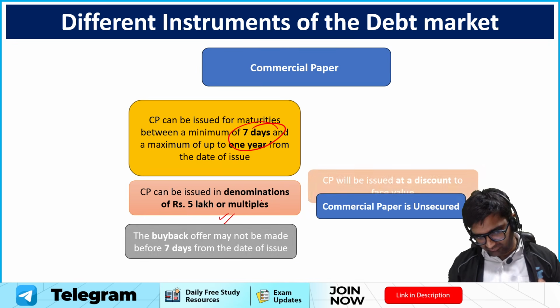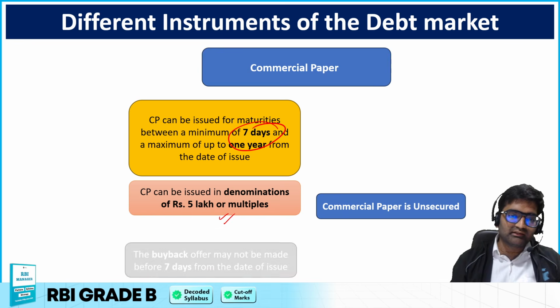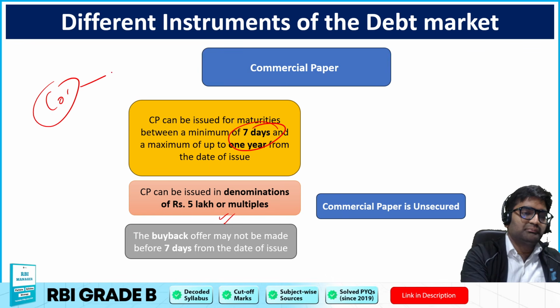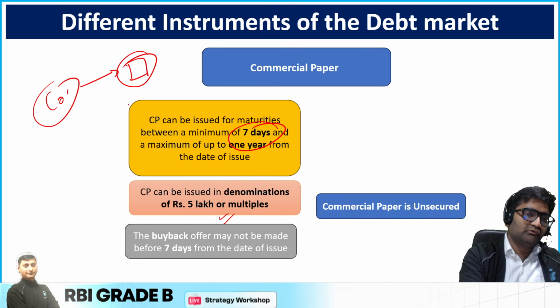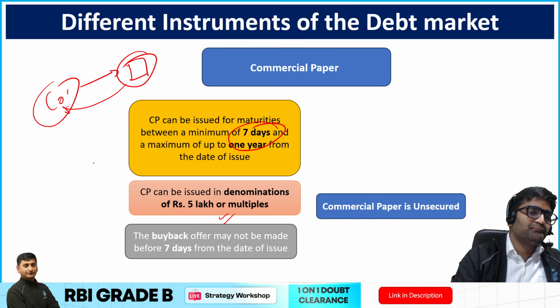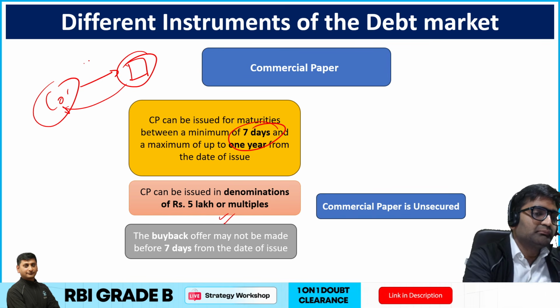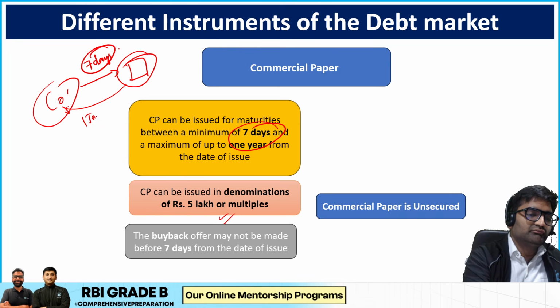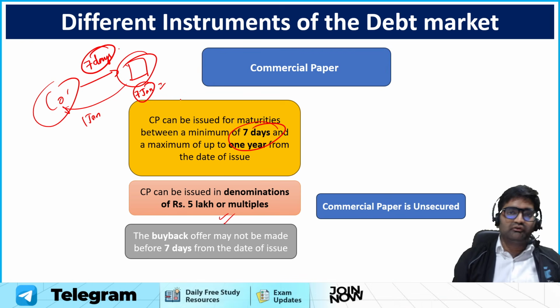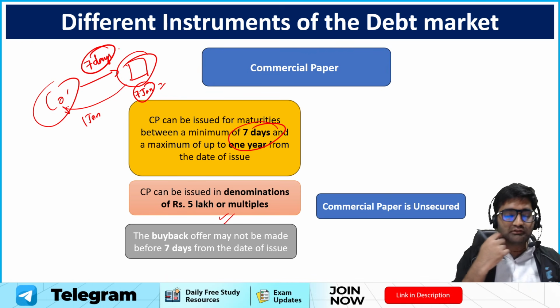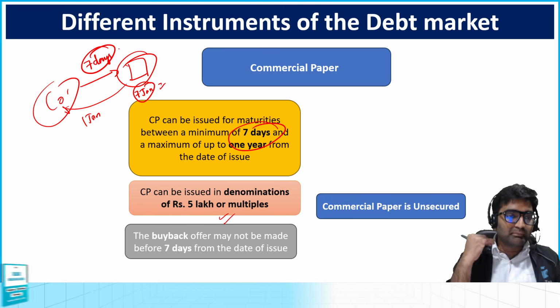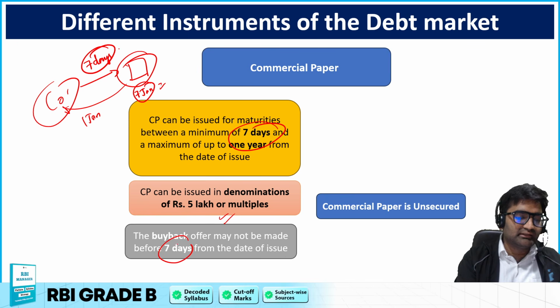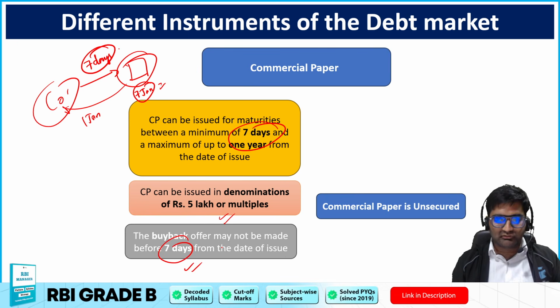And commercial paper, whatever entity some company has issued, let's say, and that company says, okay, I have issued this commercial paper, but I don't want to give you any interest, so I want this commercial paper redeemed back. Okay, so this can be done only after minimum 7 days of issuing that particular commercial paper. Like 1st Jan you have issued, and only after 7th of Jan, considering all working days, this can be done, that please return my commercial paper. Okay, so this is called the buyback period. So buyback period is at least 7 days. Okay, only after 7 days you can do this.